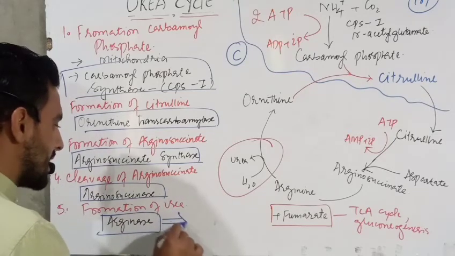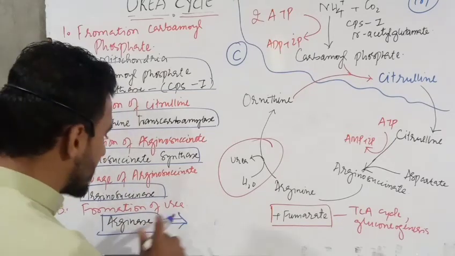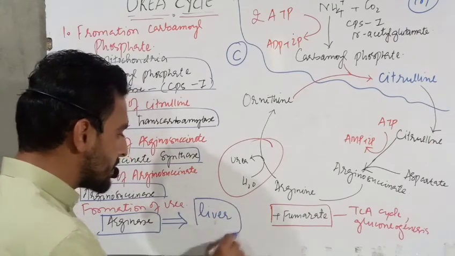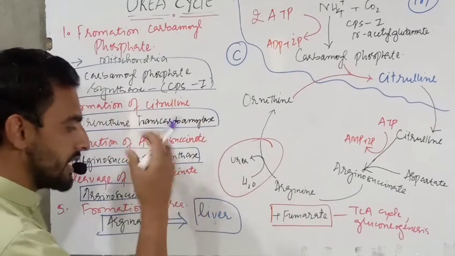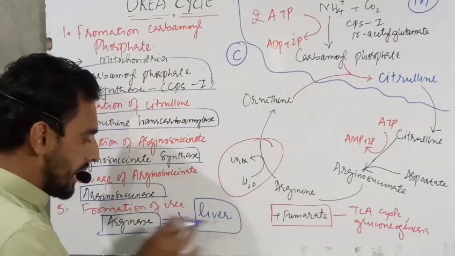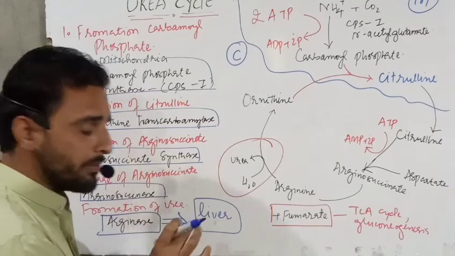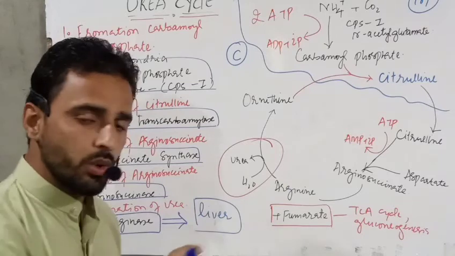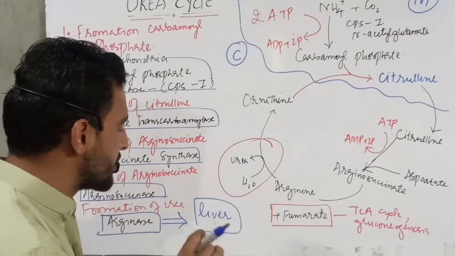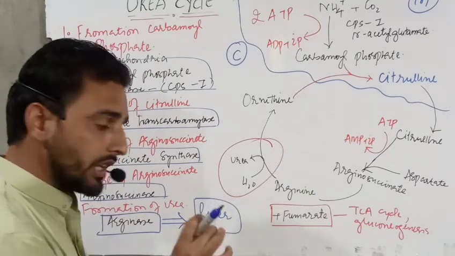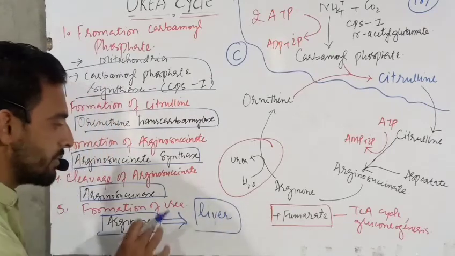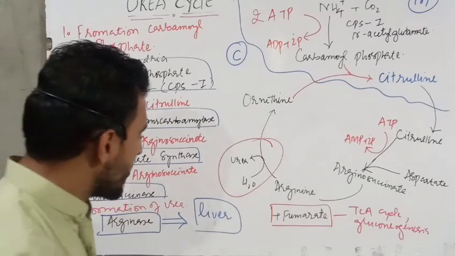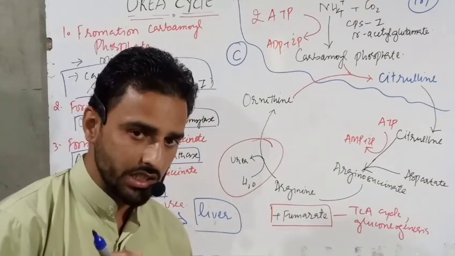This 5th enzyme must be noted, and this enzyme is present in the liver. The other 4 enzymes are present in every cell, but arginase is only present in the liver. So why is the urea produced inside the liver? It is because arginase is present only in the liver. So the urea formation occurs in the liver.